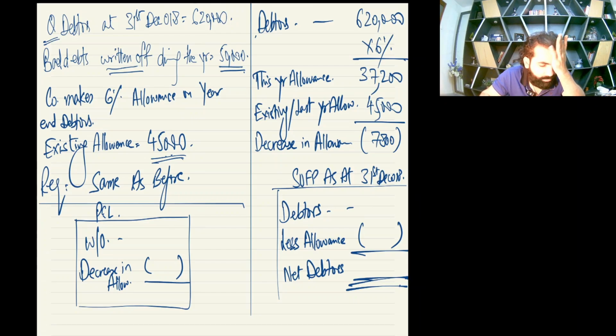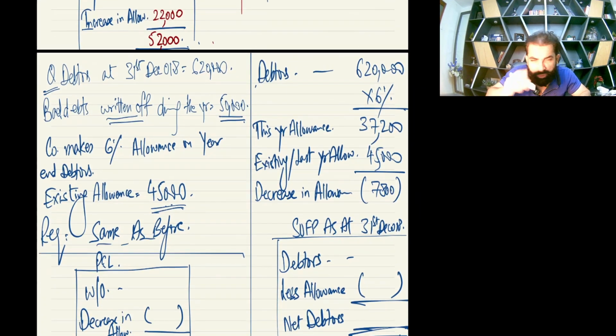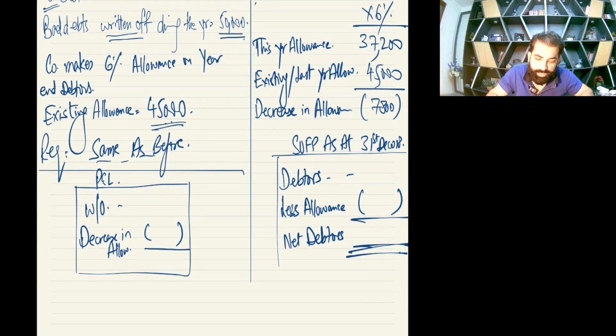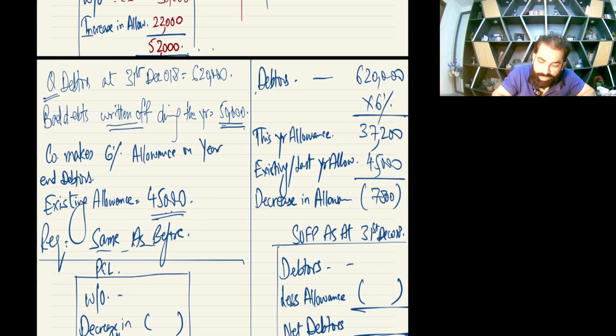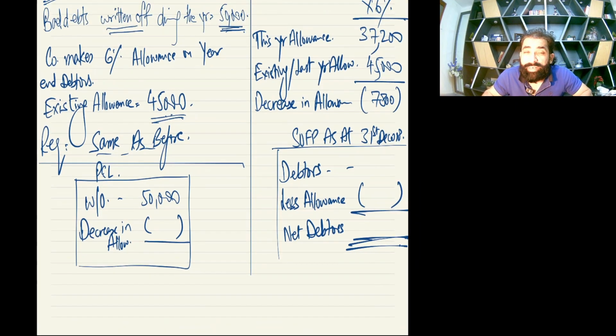Okay, so now the first requirement says bad and doubtful debt. Same as before, same requirements. So can you tell me how much is written off this year? It's 50,000. So this is an expense, and in our P&L box expense sign is positive, but yes, we have one income as well, decrease in allowance. So income will be negative amount, and these two will set off each other. So 50,000 minus 7,800 is 42,200.